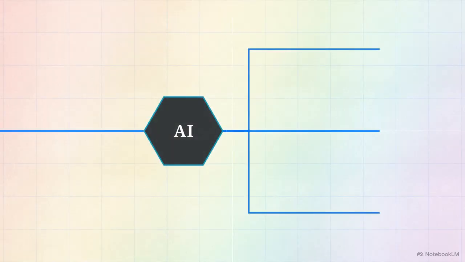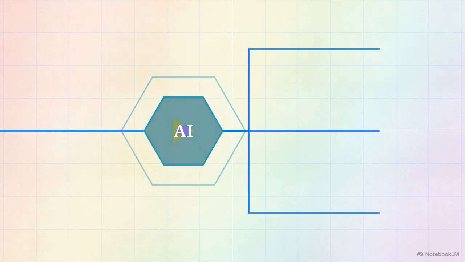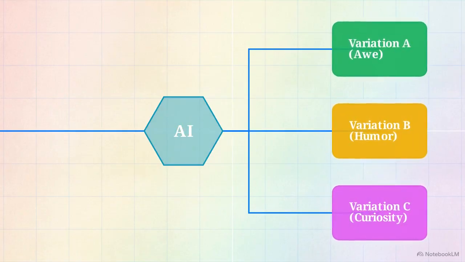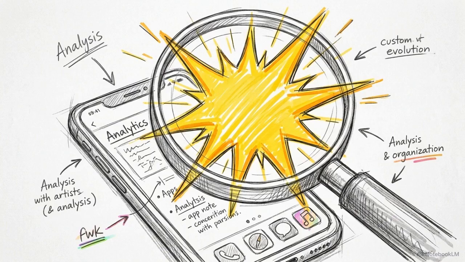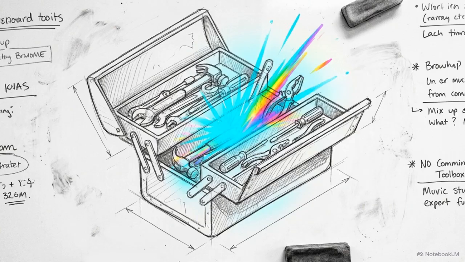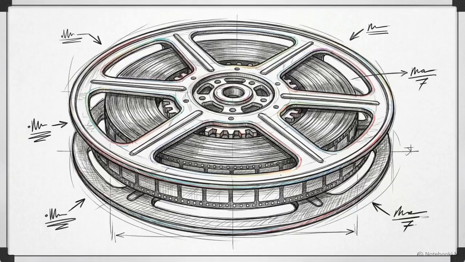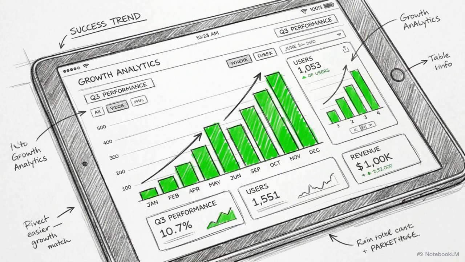We are going to build an AI-driven testing pipeline. We will extract patterns from successful content, edit 3 distinct variations, run an A/B test, and isolate the exact visual trigger that drives distribution. To build this workflow, you need 3 tools: open video editing software, a single long-form master video, and your platform's analytics dashboard.